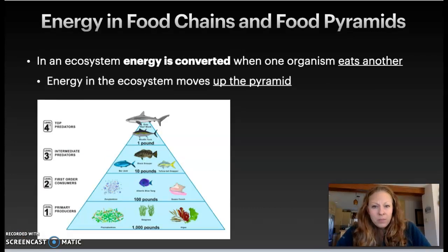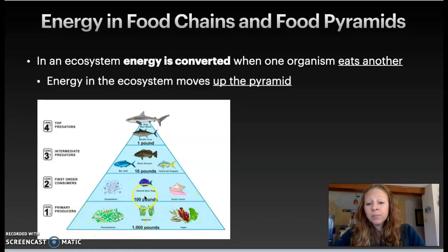So in an ecosystem, energy is converted when one organism eats another. And that is going to be shown here as energy moves up what we call a trophic pyramid. We call it a food pyramid and a trophic pyramid. And so here is a trophic pyramid. And at the very base of the trophic pyramid, you'll see that we have a large amount of producers. Remember that those are our autotrophs. Those are the things that capture energy from the sun. And so we have that taking up the most amount of room because that's what we have the most of